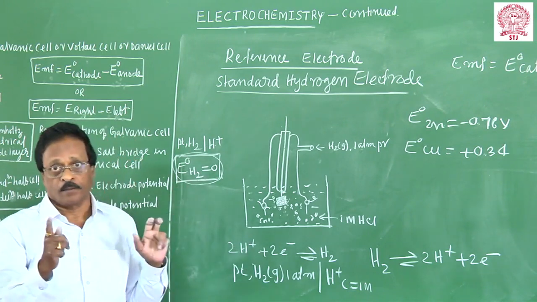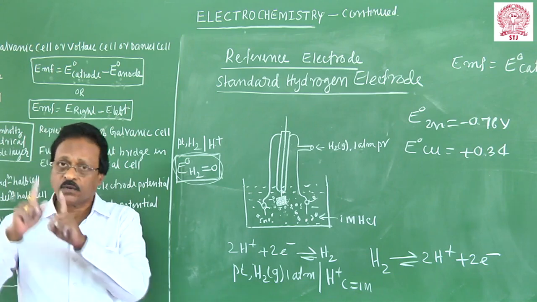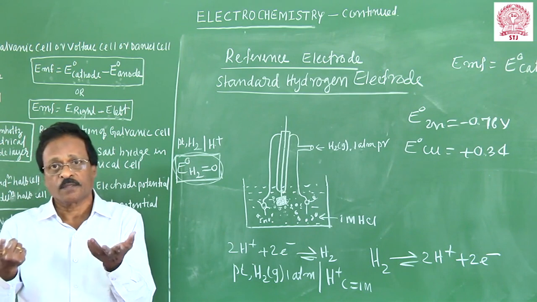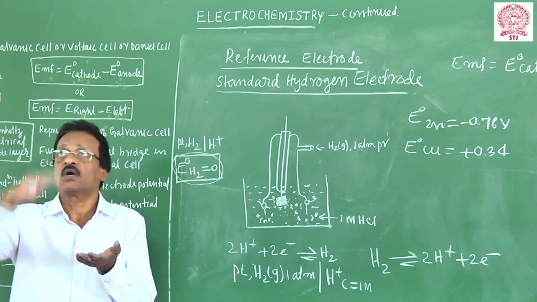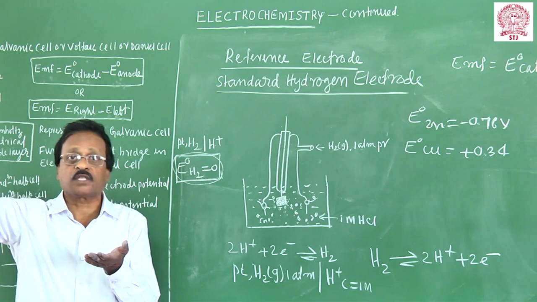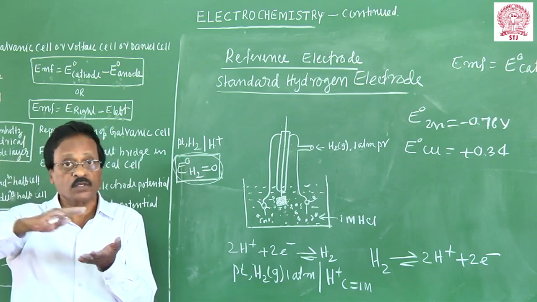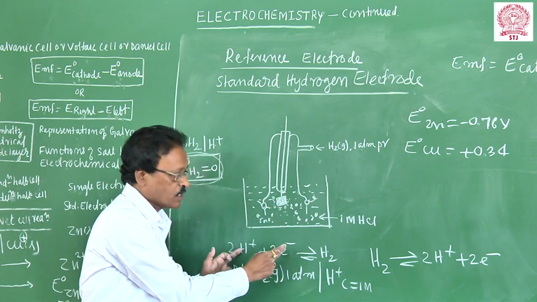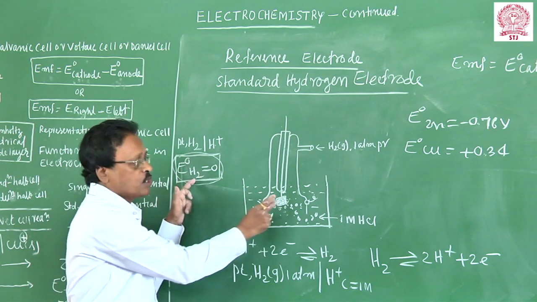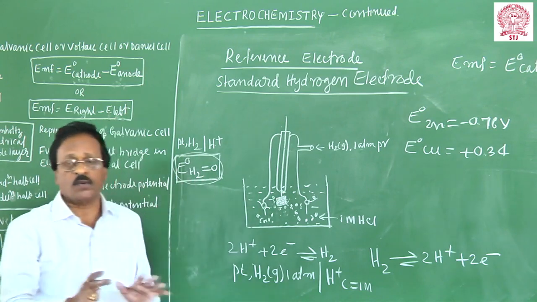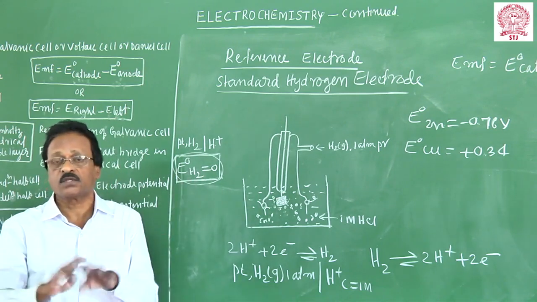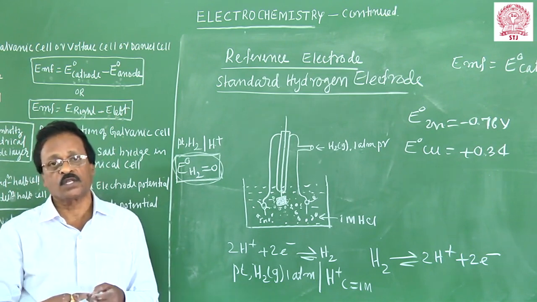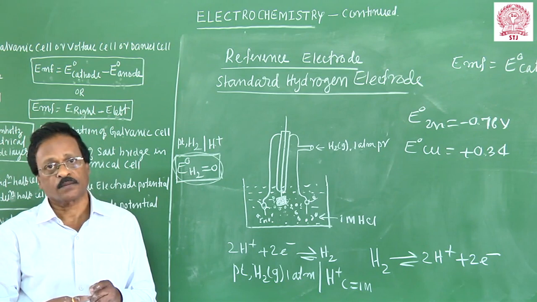and whose potential is arbitrarily taken as 0. I am repeating, because to measure the single electrode potential, we require one more electrode of known potential. But electrode potential cannot be measured directly. I gave the example of sea level as 0 and the heights of mountains are measured relative to it. Similarly, we will use some standard. That's why this electrode has been constructed. So this electrode reaction takes place, some potential develops here, and the potential developed is arbitrarily taken as 0. So this electrode can be used as a reference electrode to measure the unknown electrode potential.